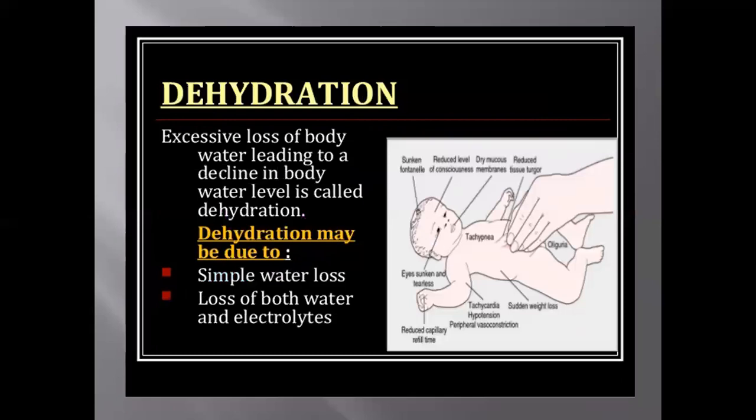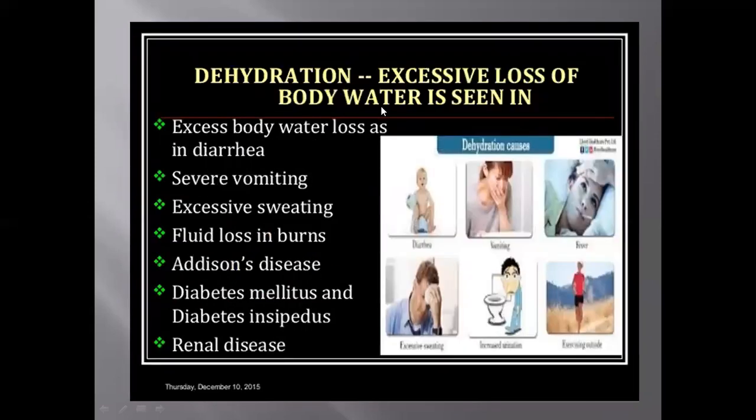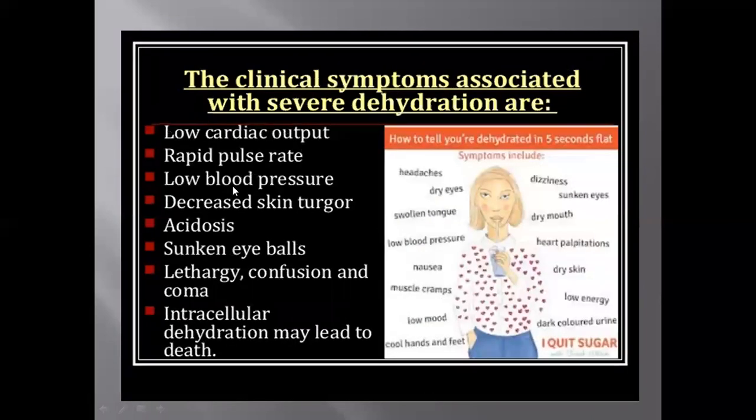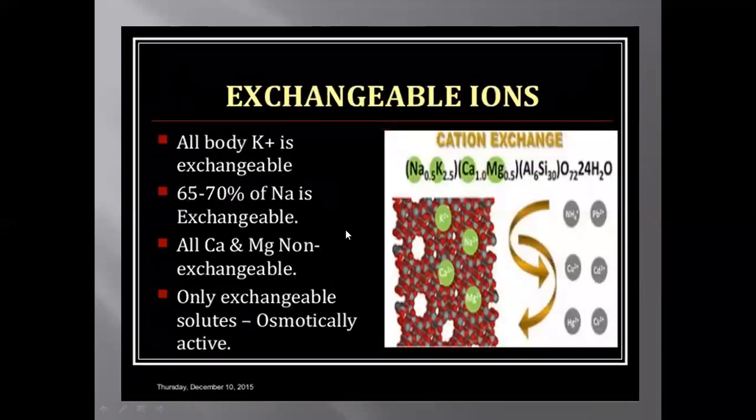Dehydration is the decline in body water level. It can be a simple water loss or it can be the loss of water as well as the electrolytes. And this can be seen in severe vomiting, excessive sweating, fluid loss in burns, diabetes, renal diseases. The clinical symptoms that are associated with dehydration are low cardiac output, rapid pulse rate, low BP, acidosis, sunken eyeballs, lethargy, confusion, coma. Sometimes it may lead to death also.